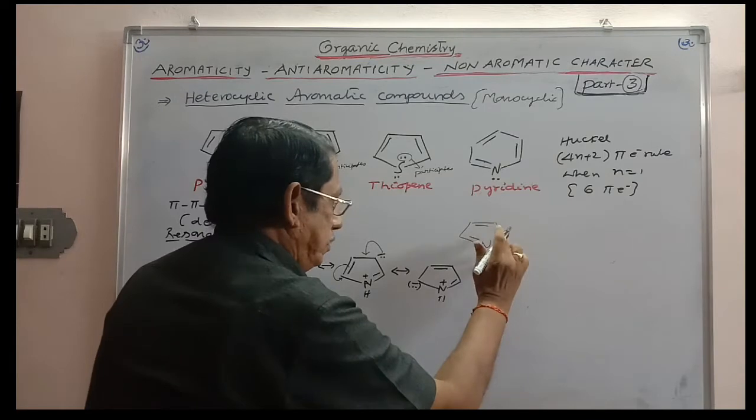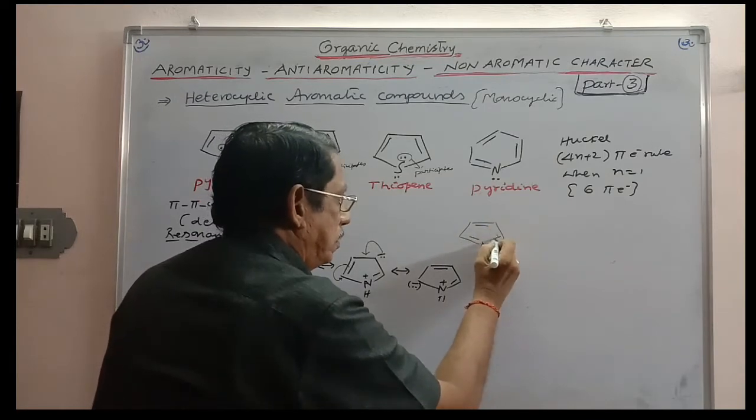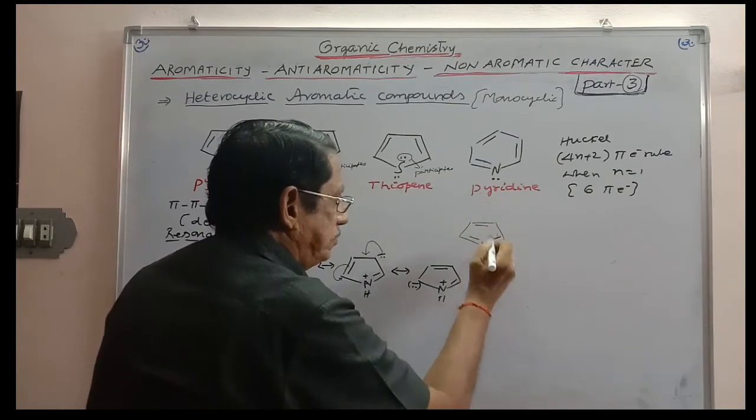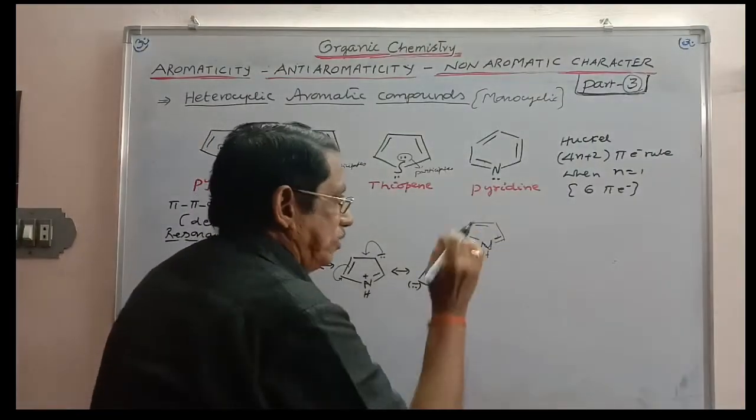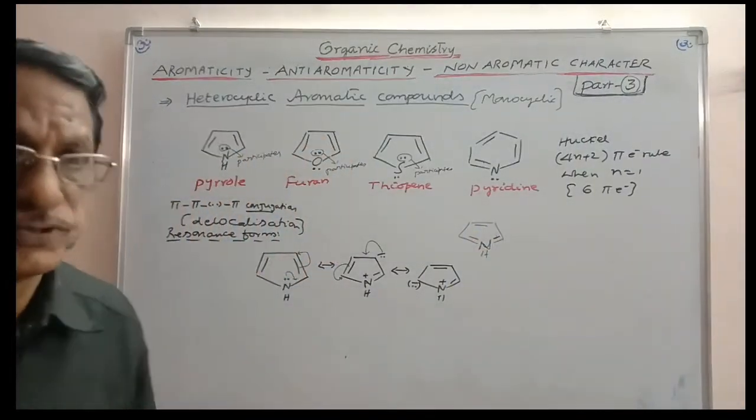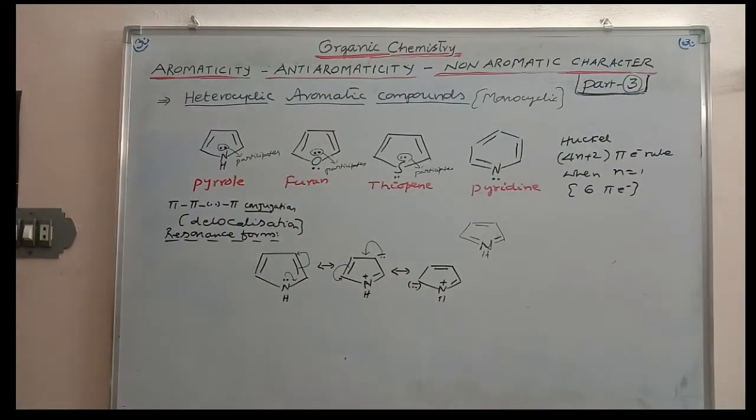And here, how many bonds are there for nitrogen? 1, 2, 3, 4, 5. There are 5 bonds.